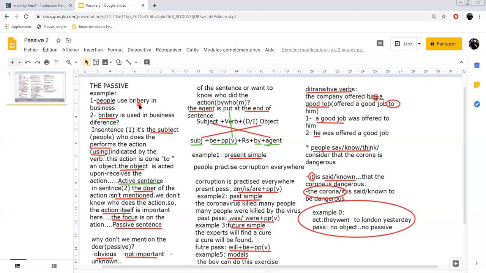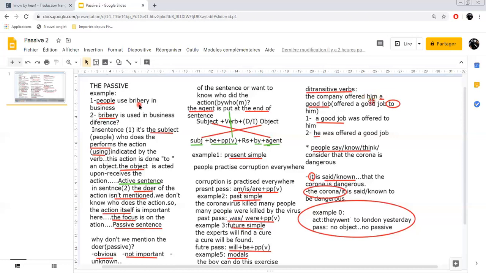So in order to put the sentence in the passive, you are going to change this pronoun into a personal pronoun subject. That's why you should know your personal pronoun object and your personal pronoun subject.